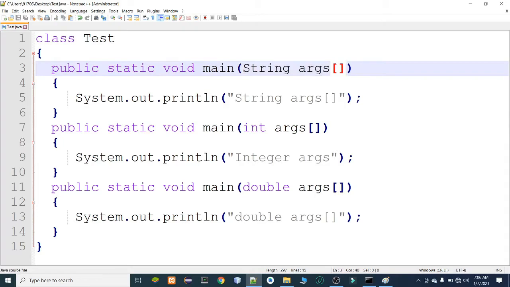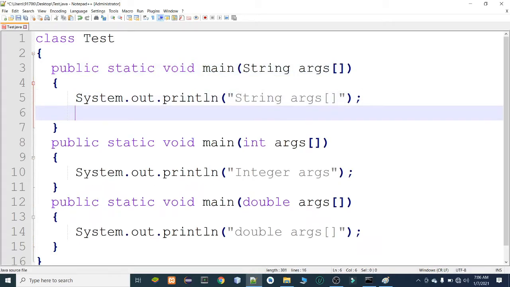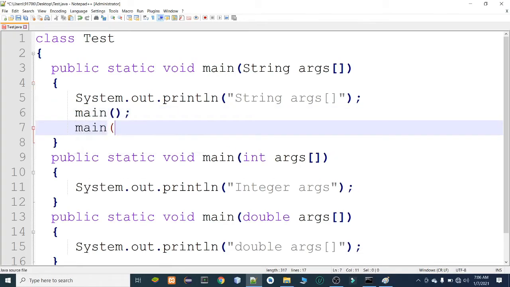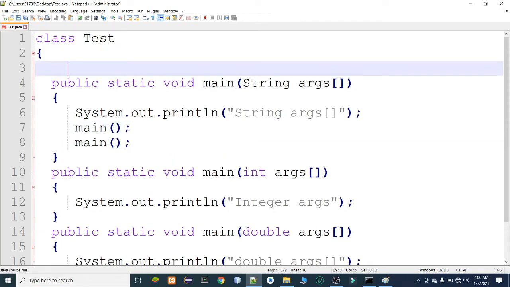Now, sir, how to call these two main methods? Yes, simple. Inside String args, we can call this main method. As it is a static method, we don't have to create an object. We can call main directly, and the second is main. As it is a static method, it requires a static variable, static integer. Let's suppose I created an array of 1, 2, 3.